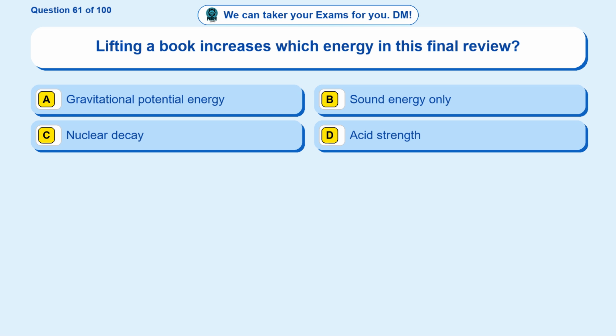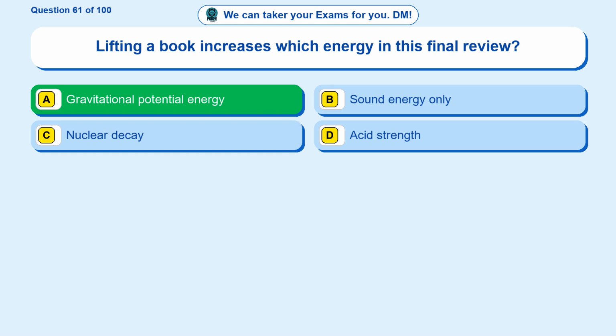Question 61. Lifting a book increases which energy in this final review? Option A, gravitational potential energy. Option B, sound energy only. Option C, nuclear decay. Option D, acid strength. The correct answer is option A.